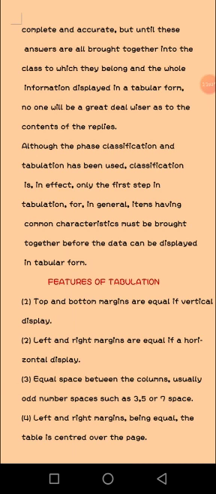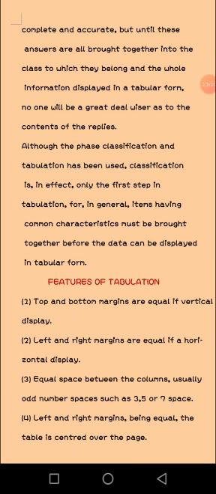Equal space between the columns, usually an odd number of spaces such as 3, 5 or 7. 4. With left and right margins being equal, the table is centered over the page.